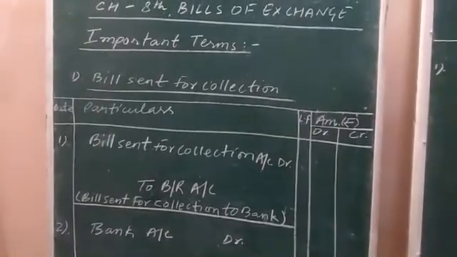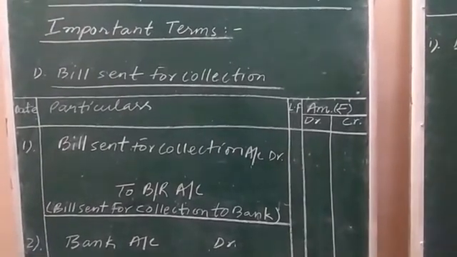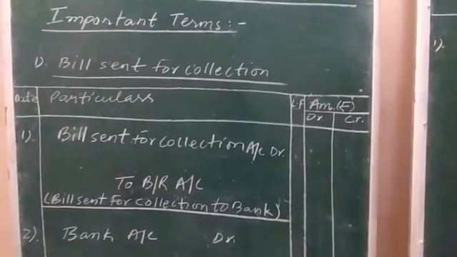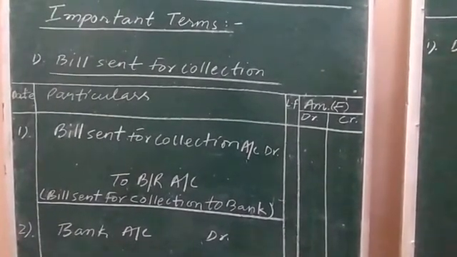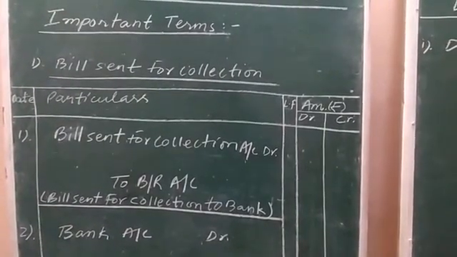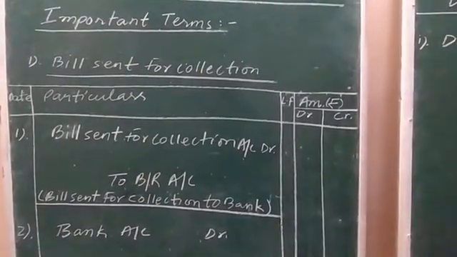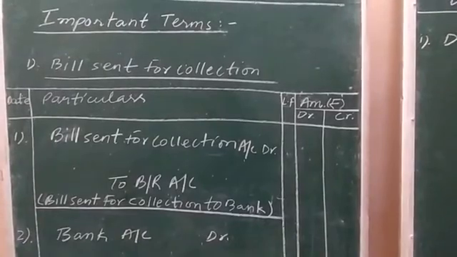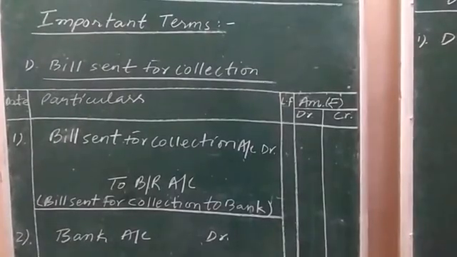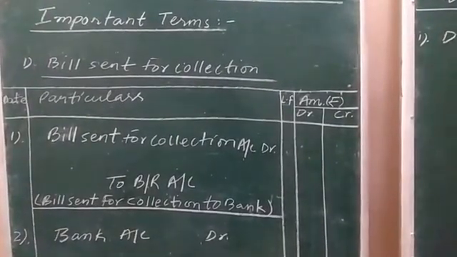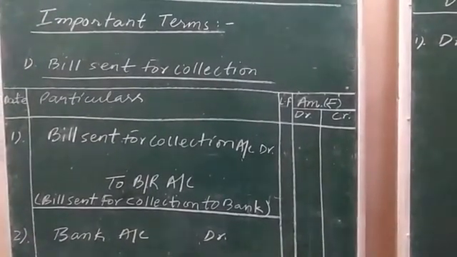So here bank is being treated as a debtor, because in future the bill's payment will be received from him. To bill receivable is showing that the bill receivable, because of being handed over to bank as an asset, is decreasing with the drawer. Decrease in asset is shown on the credit side, and hence bill receivable is shown on the credit side. Bill sent for collection account debit to bill receivable account is the very first journal entry to be passed when the bill is sent for collection purposes to the bank.